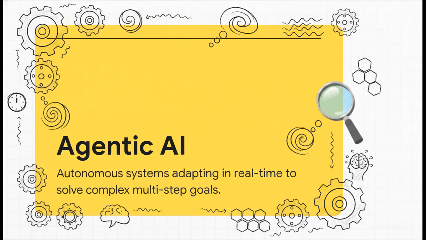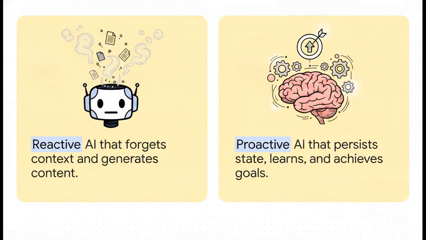But of course, none of this autonomy is even possible if the agent can't remember what it did 5 minutes ago, let alone yesterday. It's wild to look at the stark contrast between what most people are building right now and what we actually need to be building. On one hand, you have stateless generative AI. It's totally reactive. It forgets its context immediately, and its main job is really just churning out content based on whatever immediate prompt you feed it.